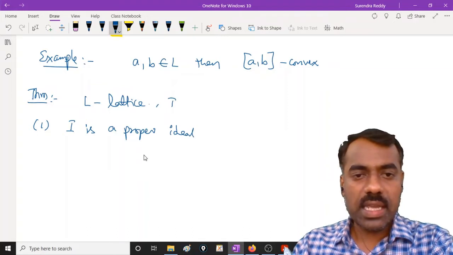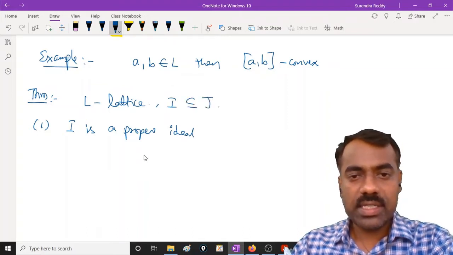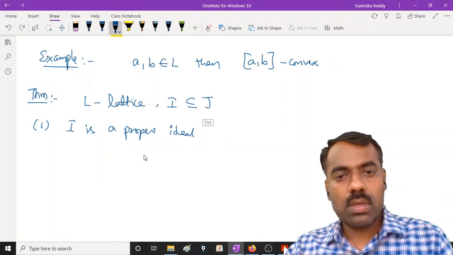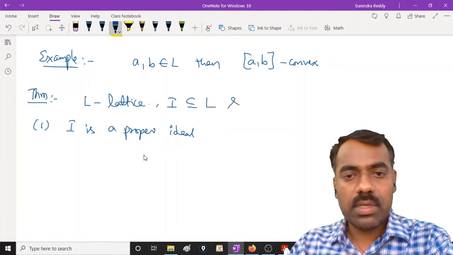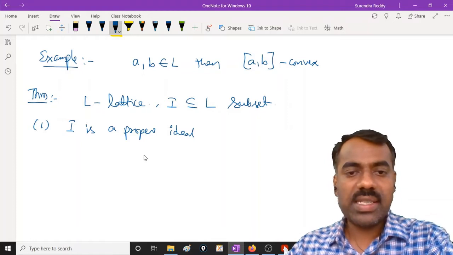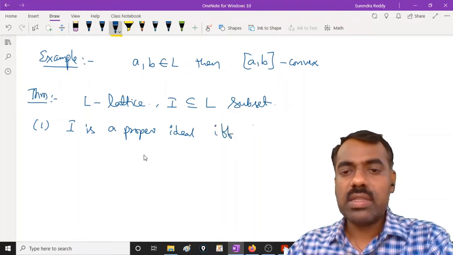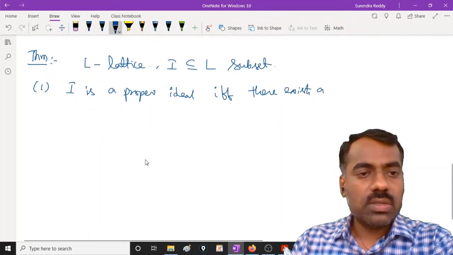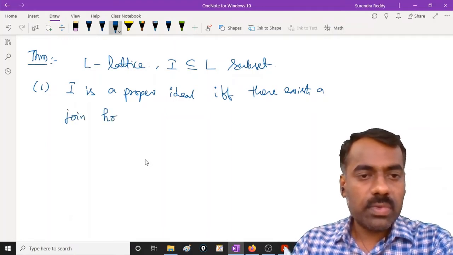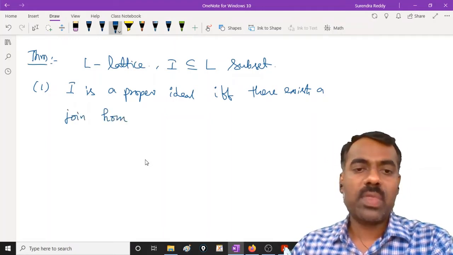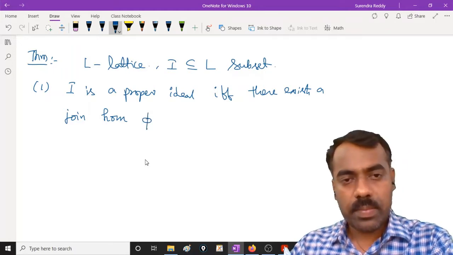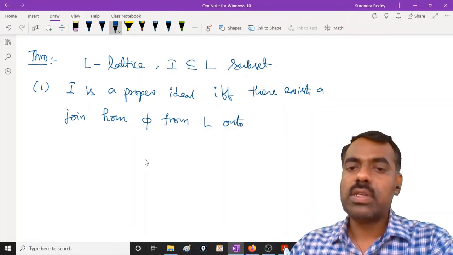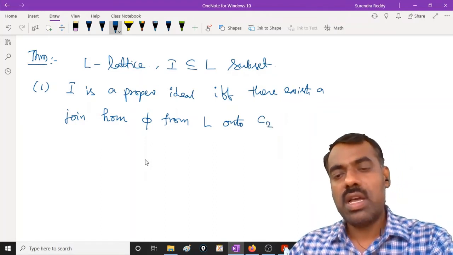So if you start here, I is a subset of L. Then that I is a proper ideal if and only if there exists a join homomorphism phi from L onto C2. I will tell here what is C2.